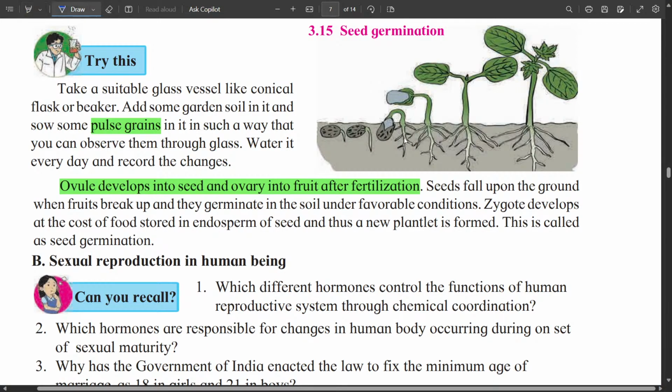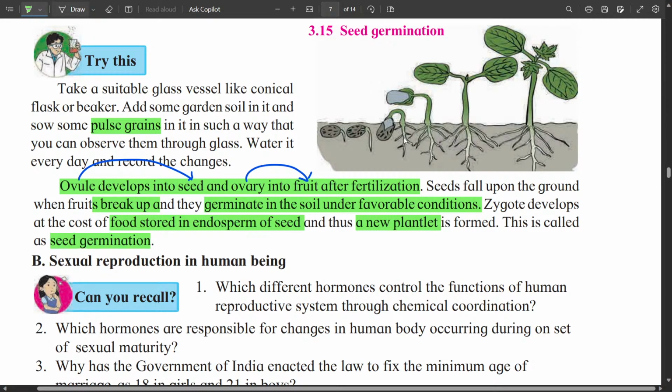Seeds fall upon the ground when the fruit breaks up and they germinate in the soil under favorable conditions. The zygote develops at the cost of food stored in the endosperm of the seed, and thus a new plantlet is formed. This is called seed germination.